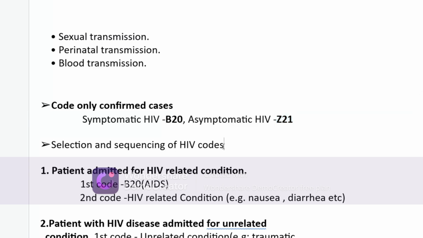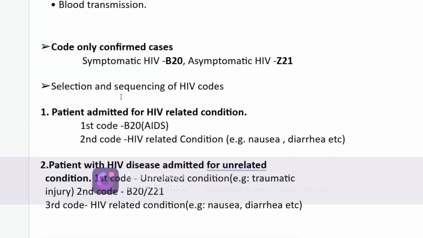So you will see here, if the patient is admitted for an HIV-related condition, we have one guideline. First code B20, that represents AIDS or HIV positive. Second, code the HIV-related conditions, for example nausea, vomiting, diarrhea, pneumonia, these kinds of things.